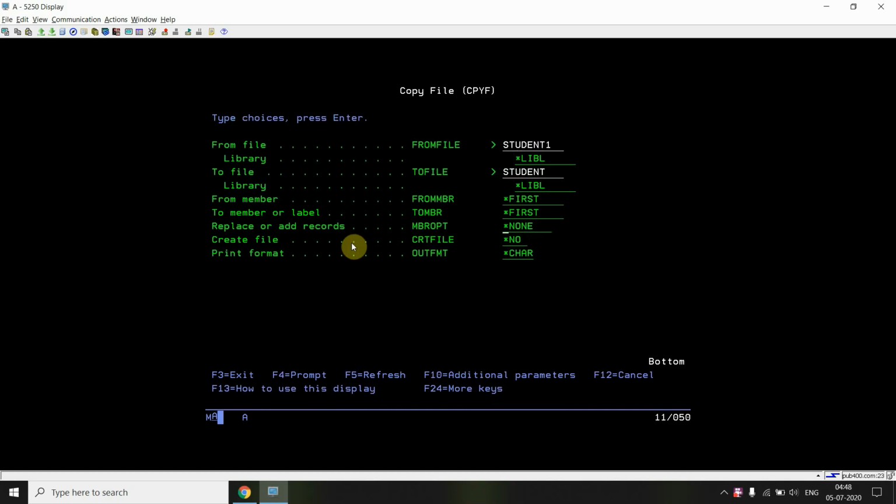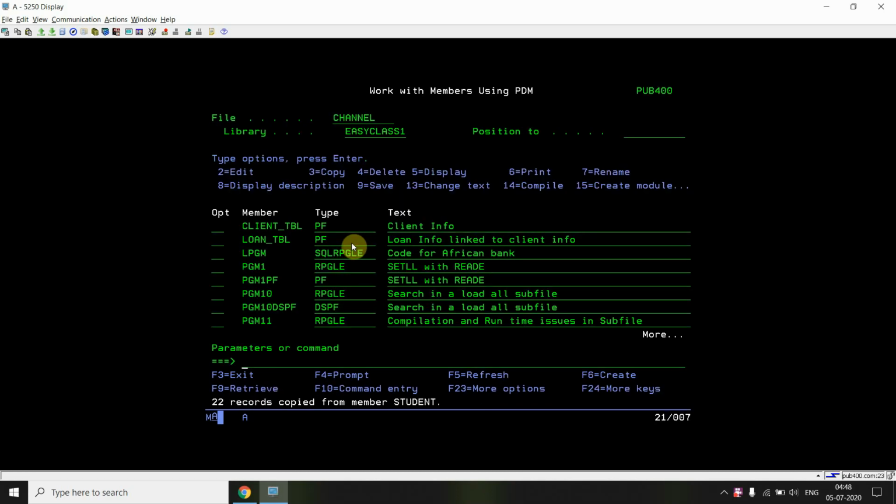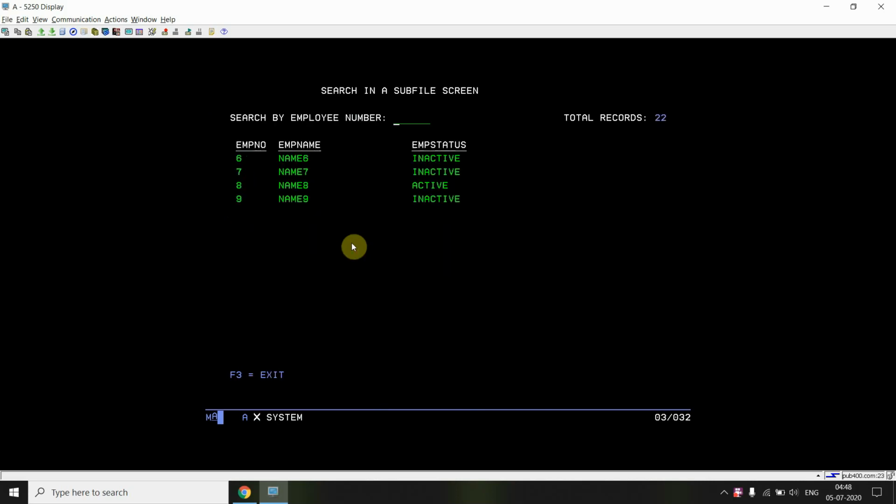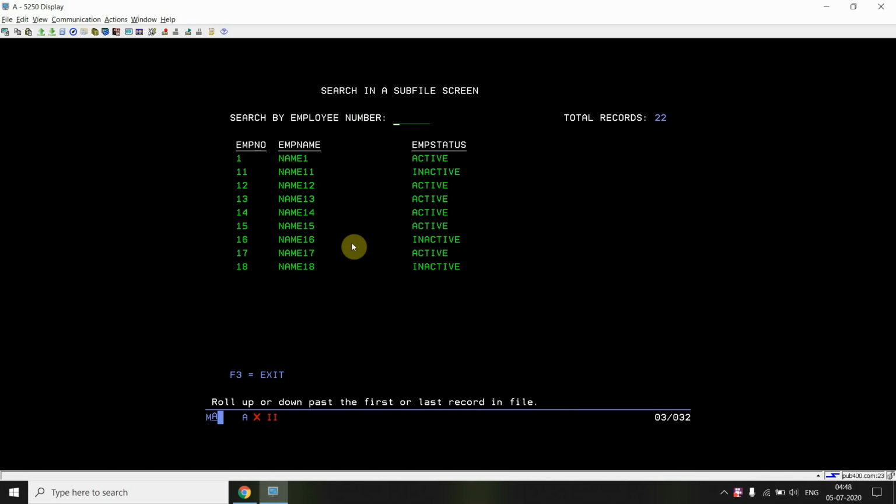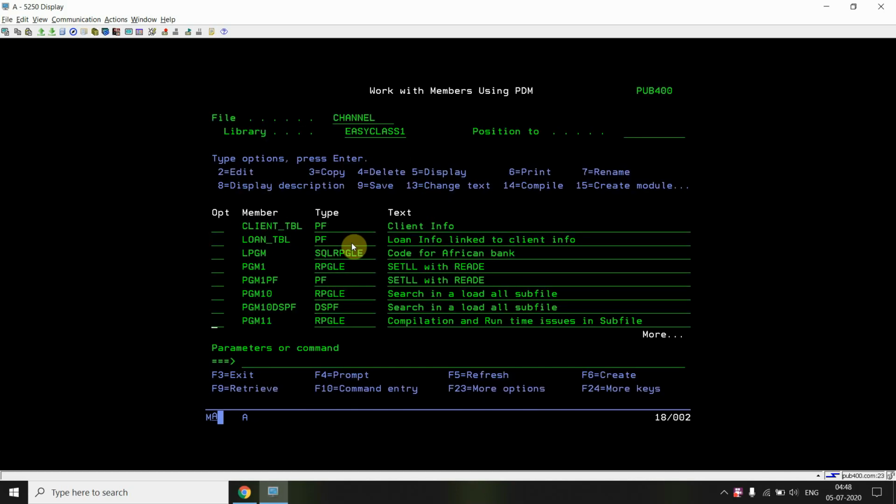Okay, right, now call this program, so I can see the subfile which is loaded successfully. Now this was the first compilation issue which I showed you. Now just come to the runtime issues which actually come, that is session or device errors.